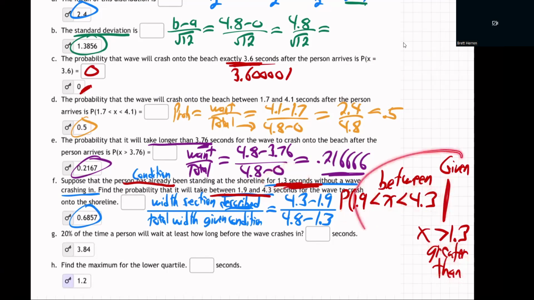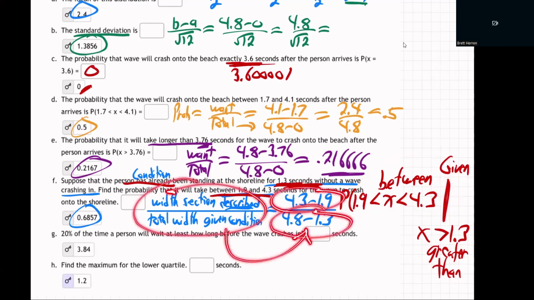Sometimes they'll write it this way, and sometimes they'll give it words. But when you see that straight line, you know it's given. You go grab the given formula. The top is like we always do, just subtract those. The bottom, though, changes because the given condition changes the fact it's not 4.8 minus 0. We know it's greater than 1.3, so it's 4.8 minus 1.3. All right, enough said on that one.